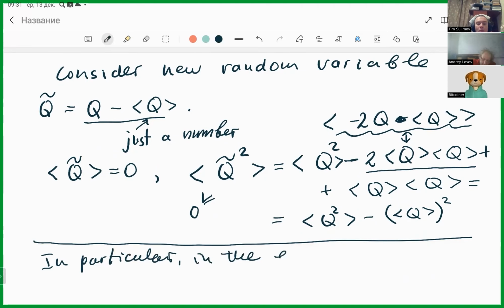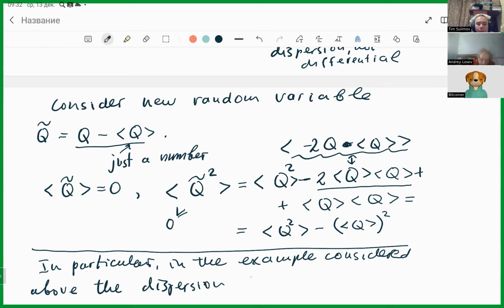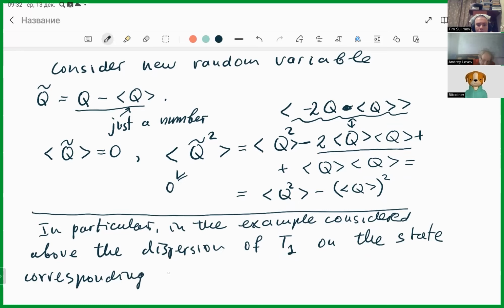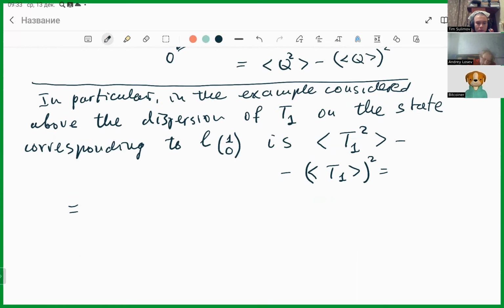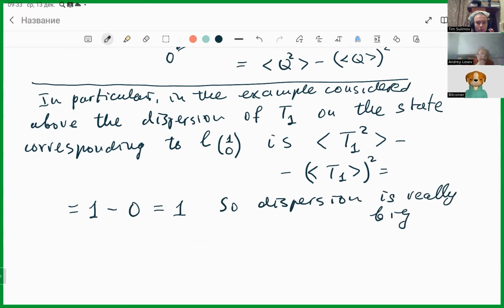In particular, in the example considered, the dispersion of T1 on the state corresponding to line passing through the state (1, 0) is the following. Is the average of the square. So square is 1. So this is 1, and this is 0, is 1. So dispersion is really big. Okay, so that is what happens from the point of view of probability theory.